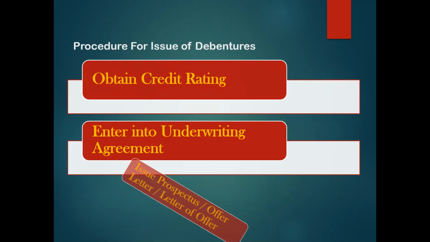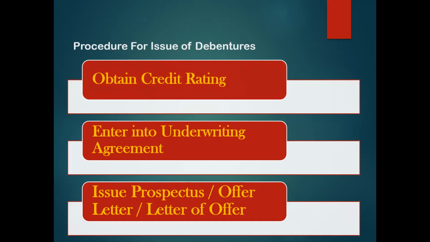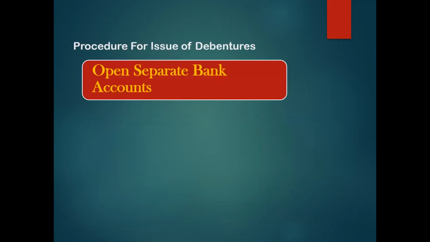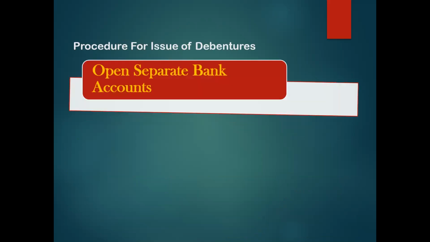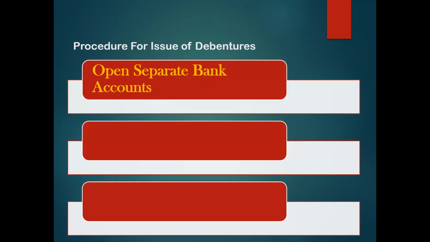Then you have I, issue of prospectus or offer letter or letter of offer. And the last point which we studied was O, open separate bank account. So these were the pointers which we finished last week, that is on Friday. Now moving forward with the remaining smart code.